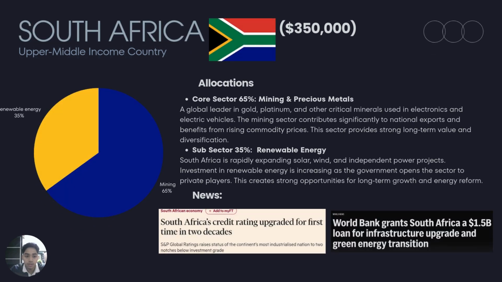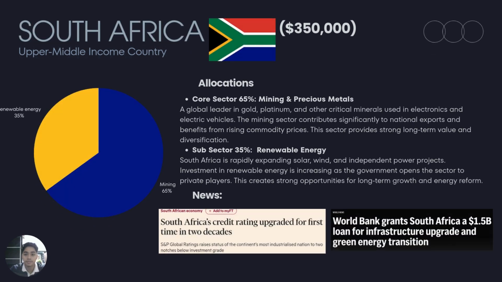Moving on to the next one, South Africa. So for South Africa, it will be allocated 350,000 US dollars. From that 350,000, 65% will be allocated into the mining and precious metals sector. South Africa is a global leader in gold, platinum, and other critical minerals used in electronics and electric vehicles. The mining sector contributes significantly to national exports and benefits from rising commodity prices.